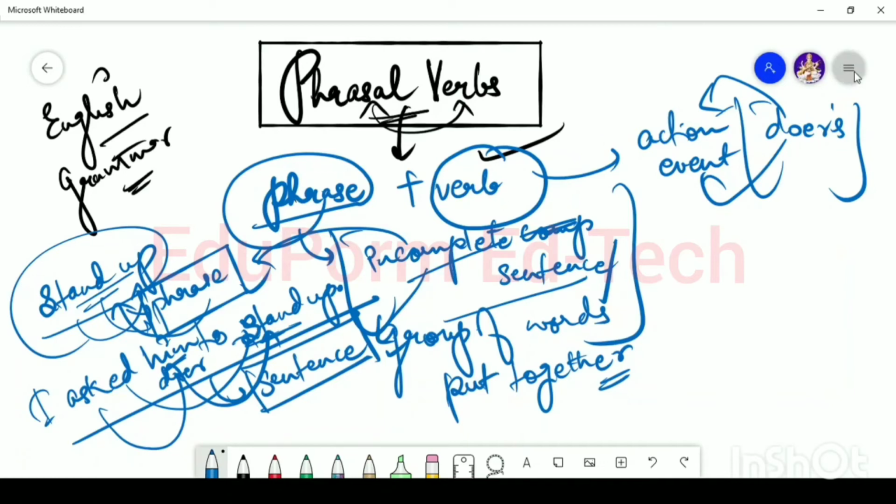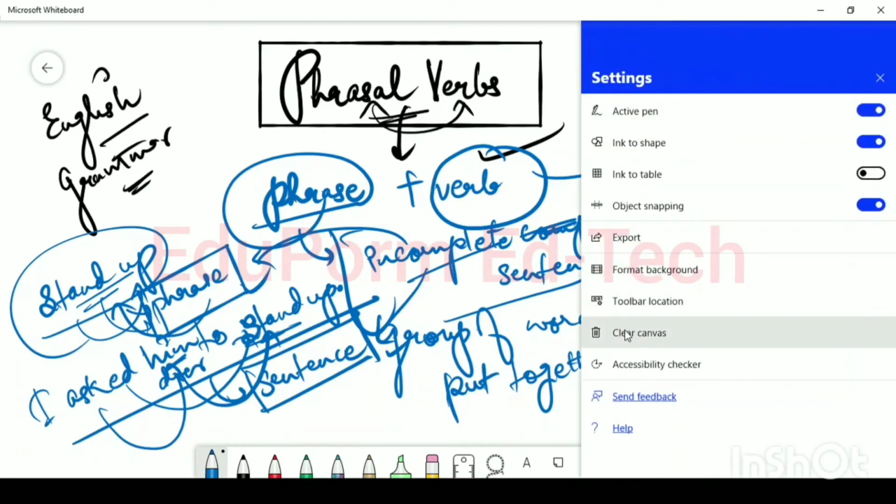Now I will talk about some more knowledge about phrasal verbs. Now see, most of the sentences used in our daily life are surrounded with a variety of phrasal meanings. Mainly, they use the verb either with adverbs, prepositions or both. For example, if I say break down, so break down is a phrasal verb.